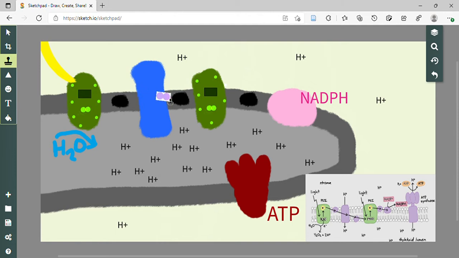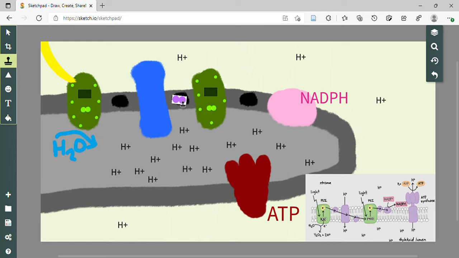And it's just going to pass through and go on to plastocyanin, which is our second mobile carrier. And you may ask, what is the purpose of the cytochrome complex if the electrons are just passing through it? Well, the cytochrome complex is actually a proton pump. That means it's going to pump protons against their concentration gradient. And in doing so, it's going to use the free energy of the electrons passing through it to pump the protons against their concentration gradient from the stroma into the thylakoid space in the center.